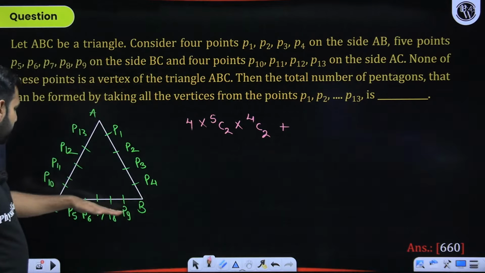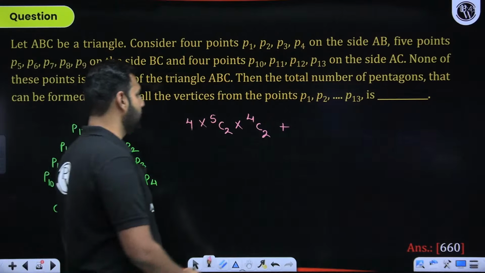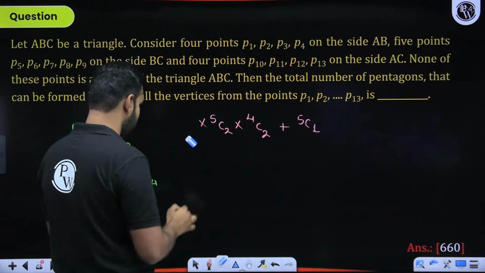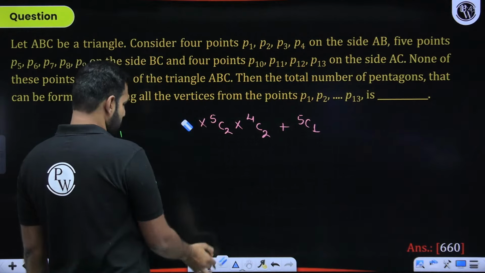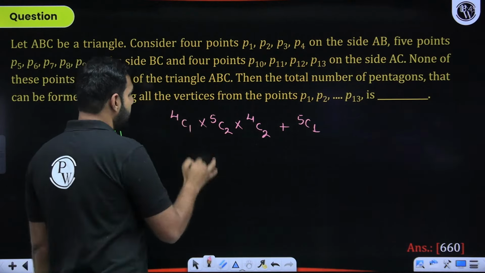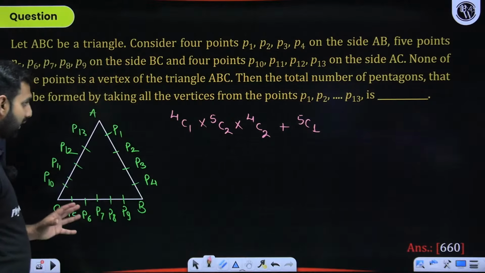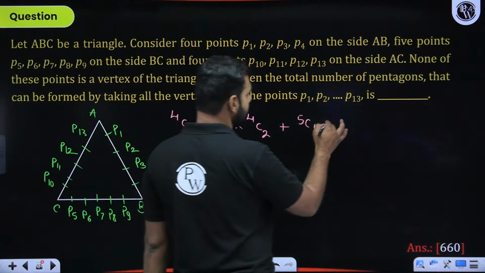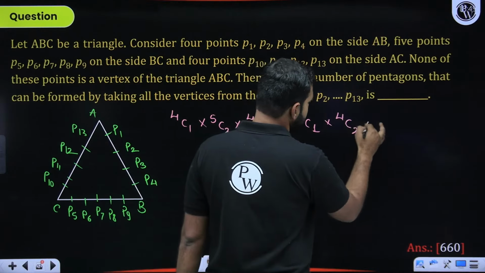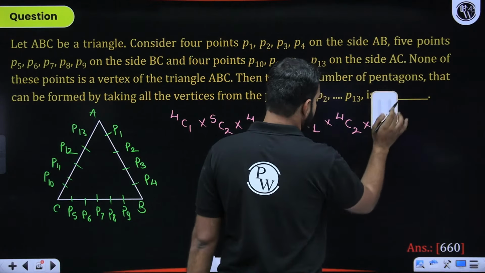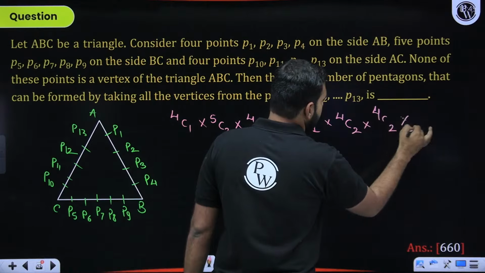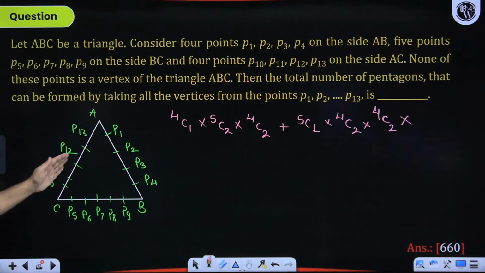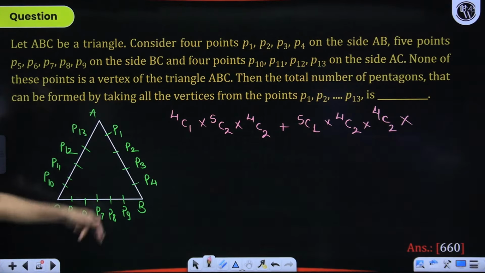Now I'll choose 1 point from here. So out of these 5 points, 1 point can be chosen in 5C1 ways. I'll just write it as 4C1 so that you don't get confused. You keep these notes with you so that you understand whatever I've done here. So 5C1, then 4C2, 4C2. I hope you're understanding it. Now you must have developed the idea of what I am doing here. The next thing will be choosing 1 point from here and 2 points from here.